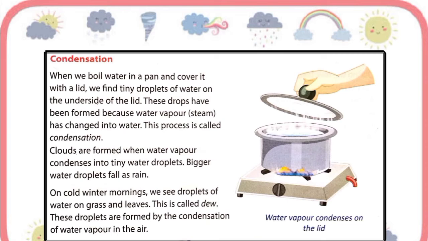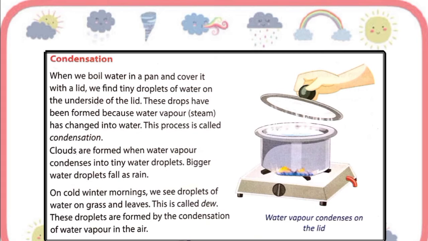Now let's understand what is condensation. So when we boil water in a pan and cover it with a lid, we find tiny droplets of water on the underside of the lid, and these drops have been formed because water vapor has changed into water. So this process is called condensation.